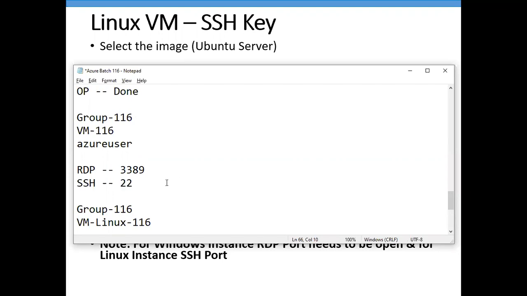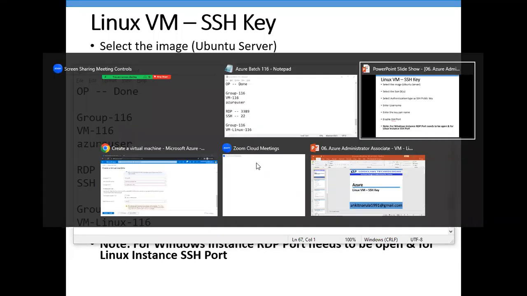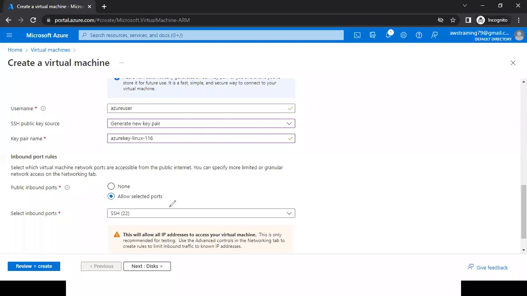Number. Like for RDP, we have a port number 3389. For SSH, we have a port number called 22. And if you see here in our Azure portal, by default, that particular port number is, here I'm getting 22. By default, Azure is so smart. They know that I'm selecting Linux operating system, so automatically they are enabling that port.